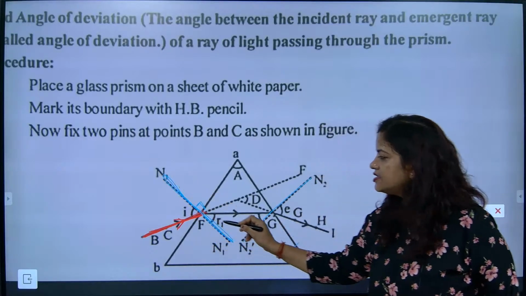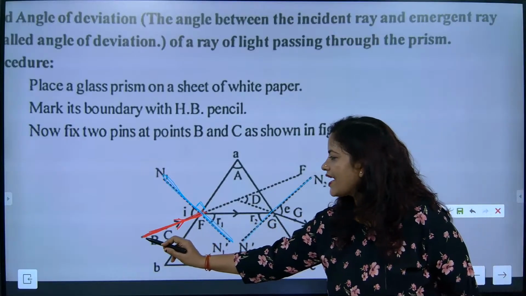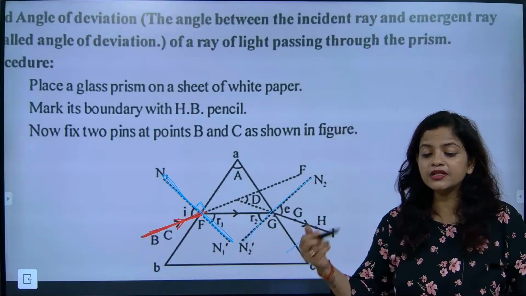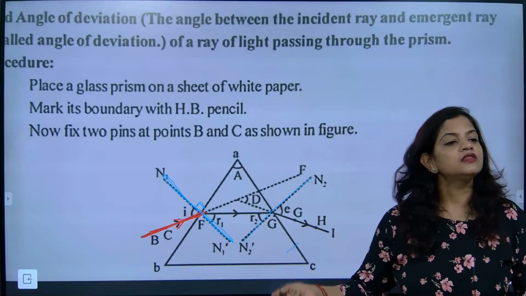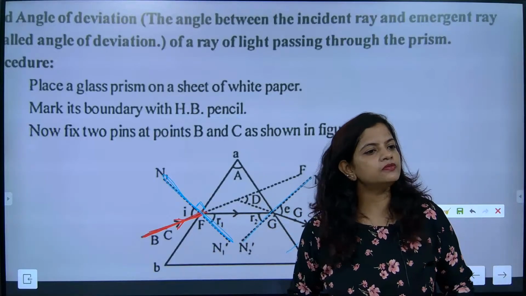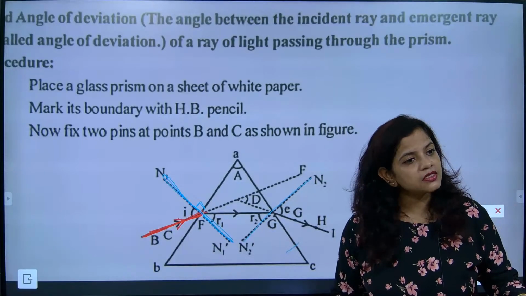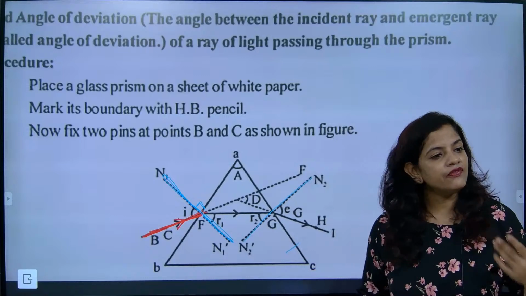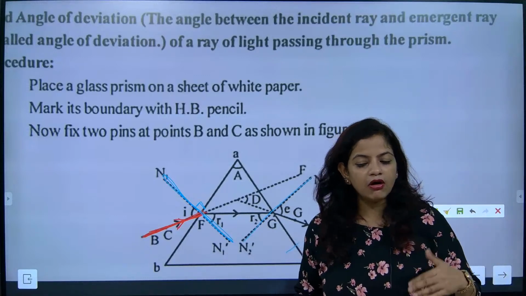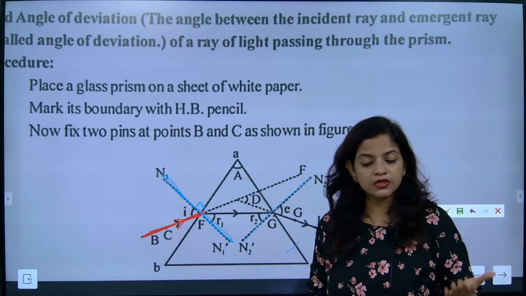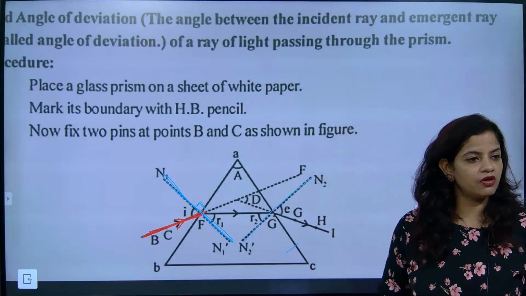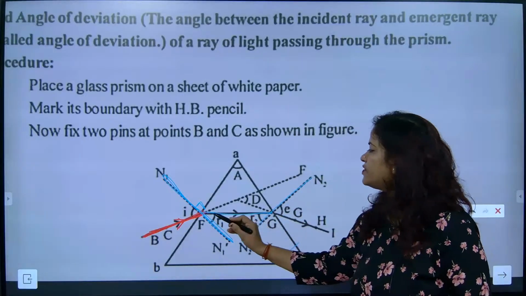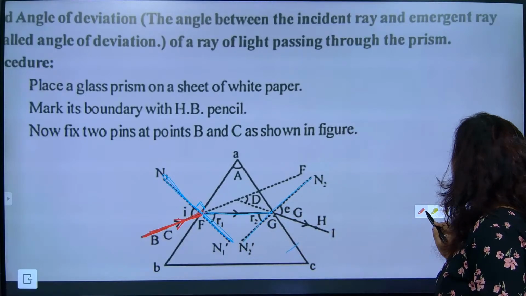Now look here, beta. This is exactly the normal. This is the actual ray. Now the moment the ray is trying to enter inside a prism, it will experience deviation. Understood? Bending. The light ray will experience bending or deviation. Is it towards the normal or away from the normal? It's towards the normal.